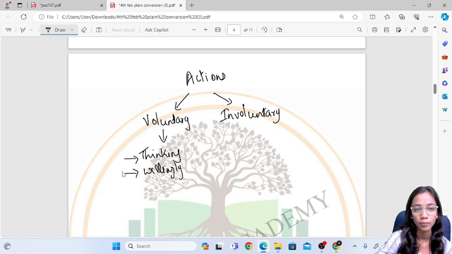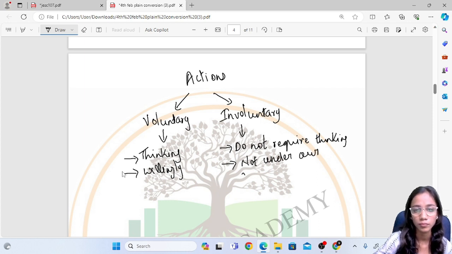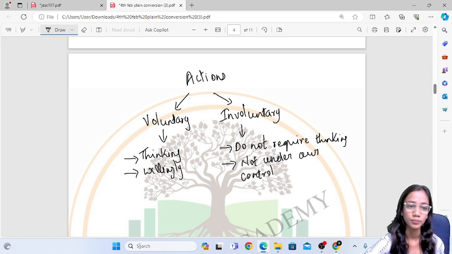Involuntary actions are the ones which do not require thinking, not require human thinking or an organism's thinking, and these are not under our control. These actions are not under our control.